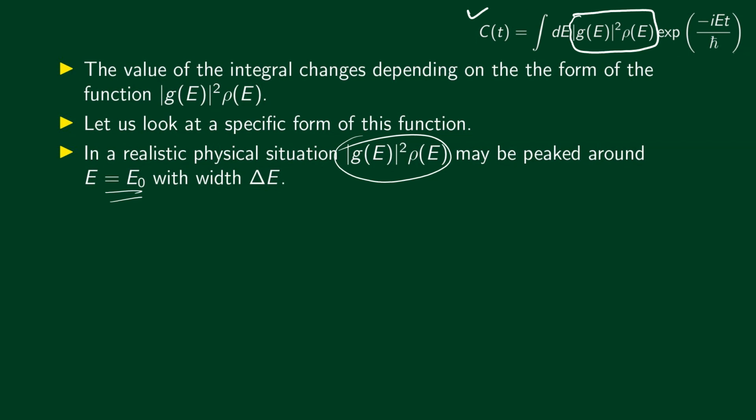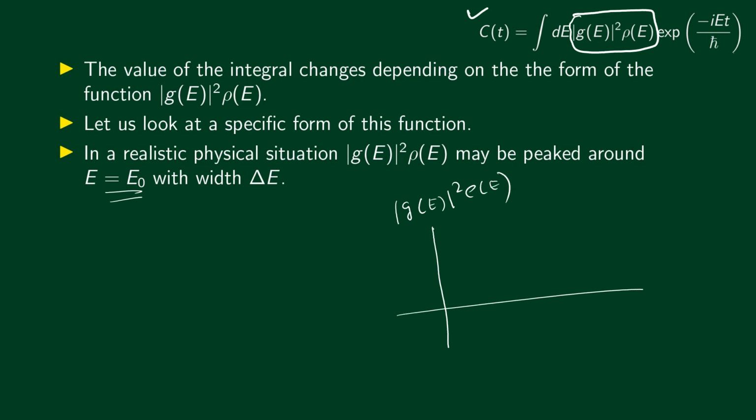So far away from e0, let's say that this function has value 0. So we are looking at a function like this, modulus g of e squared rho of e plotted against e. Okay. So let's say that it is peaked around e0. So everywhere else, or far away from e0, it has value 0.